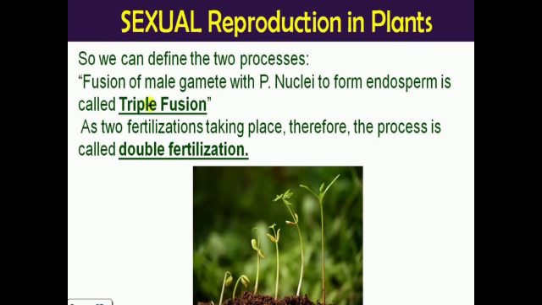This is termed triple fusion. This is the second fertilization process. So two fertilization processes are taking place, therefore we term it double fertilization. So these were the two processes defined over here, which were not defined in the previous lectures.